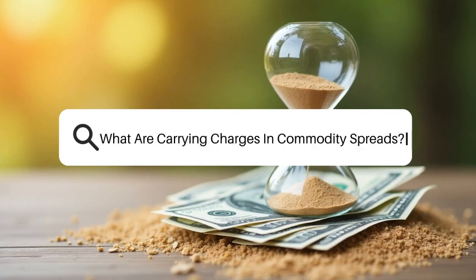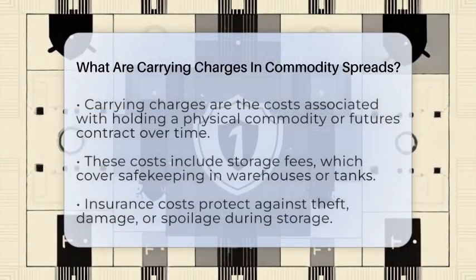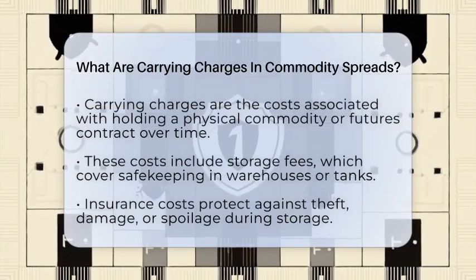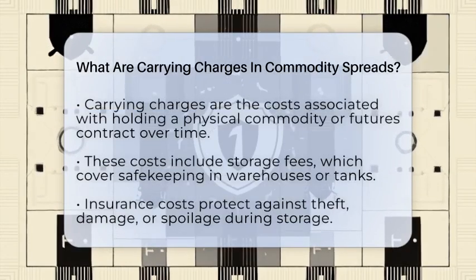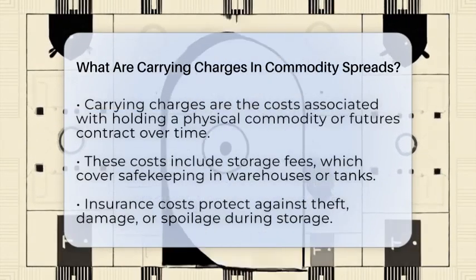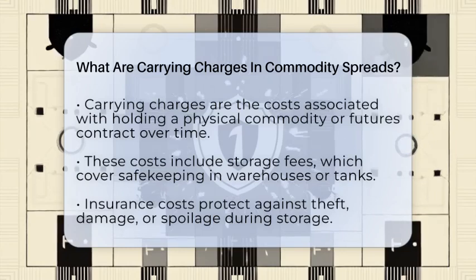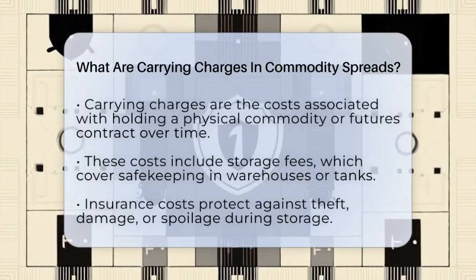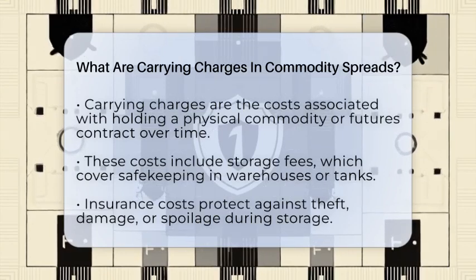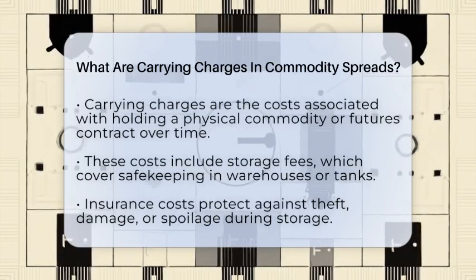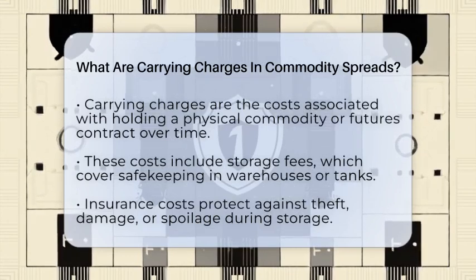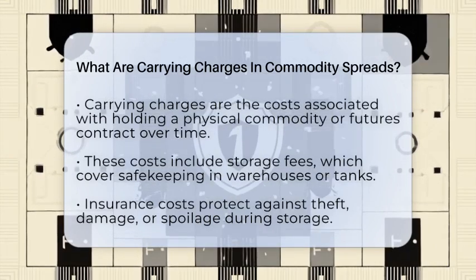What are carrying charges in commodity spreads? Imagine you're holding a bag of coffee beans or a barrel of oil, waiting to sell it later. Every day you keep it, there are costs involved. These costs are what we call carrying charges. They are the expenses linked to holding a physical commodity or a futures contract over time. When traders look at futures prices for different months, these costs show up as the price difference between contracts.